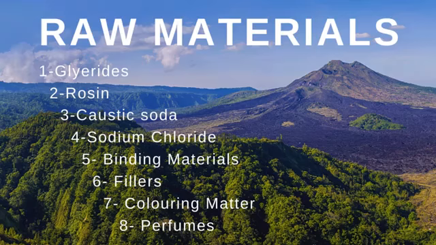Now we come towards the coloring material. These materials or matters give color to the soap. Usually organic dyes and inorganic pigments are used. Common coloring matters are as follows. Number 1, methyl violet for violet shade, Bismarck brown for brown shade, rhodamine or safranine for red, zinc oxide for white color, chrome green for green color, cadmium yellow or metanil yellow for yellow color, ultramarine or methylene blue for blue color, eosine for pink, and vermilion for rose shade.